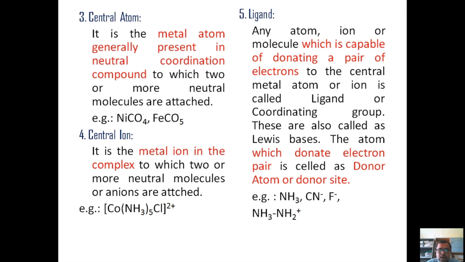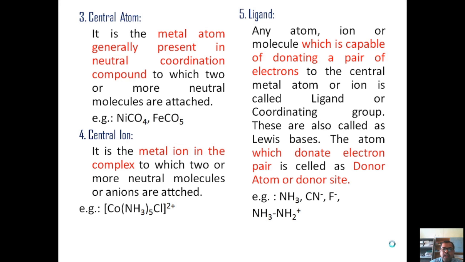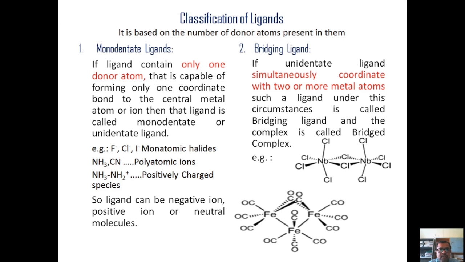For example, we have ammonia molecules, cyanide ions or fluoride ions, that is ammonia, cyanide or fluorine minus. These are all species which are capable of donating a pair of electrons, so all of them are considered ligands. This is an important term related to coordination chemistry. Let's see the classification of these ligands. It is based on the number of donor atoms present in them.